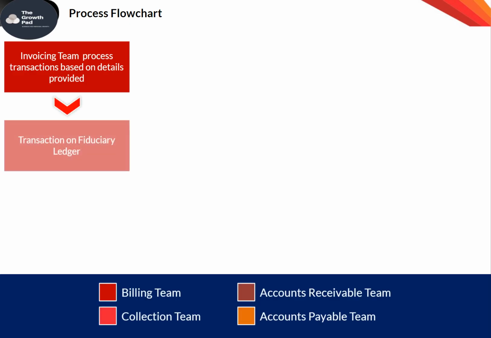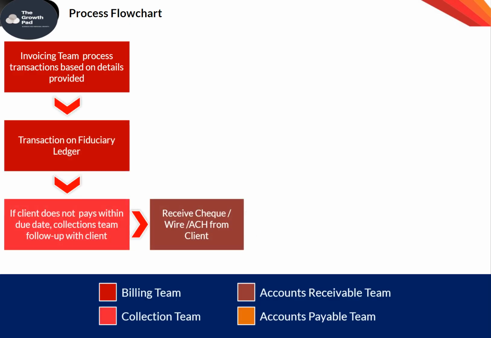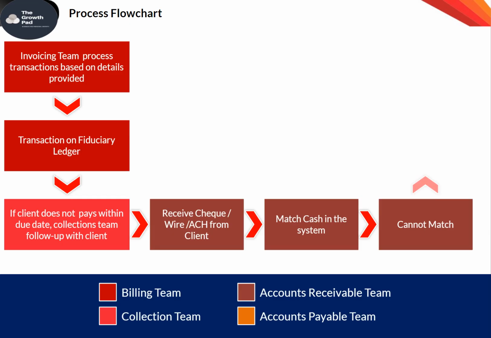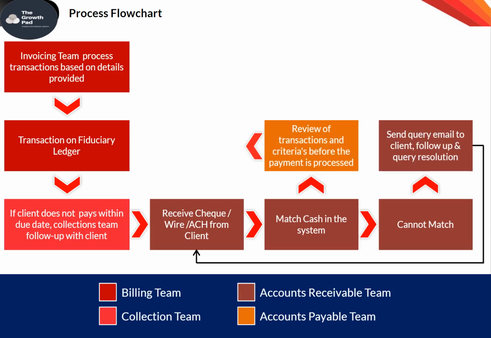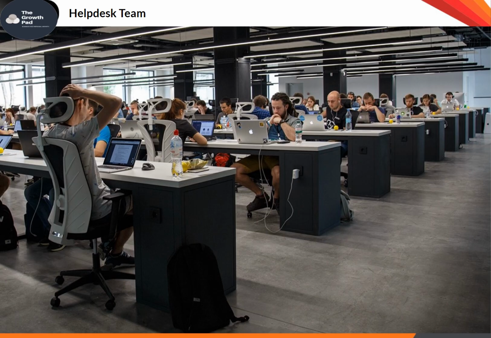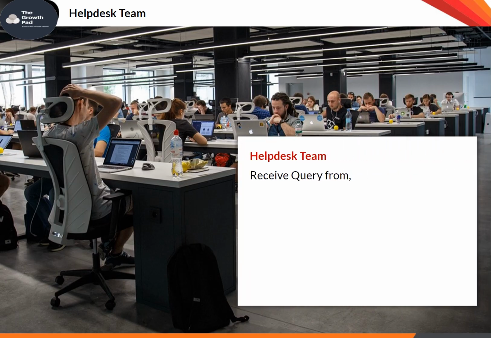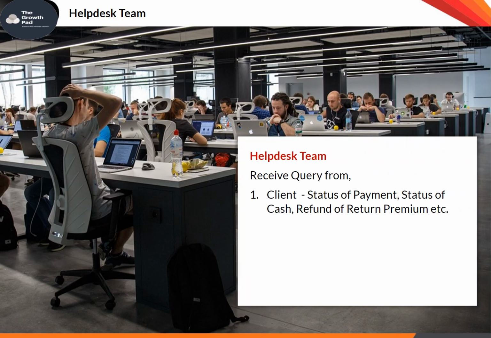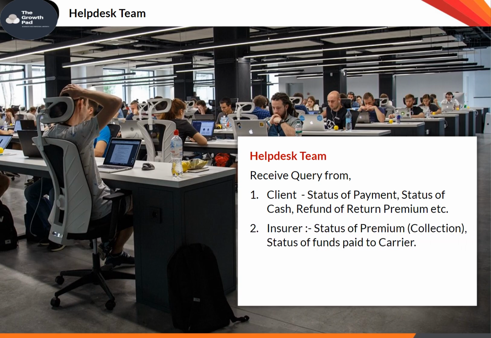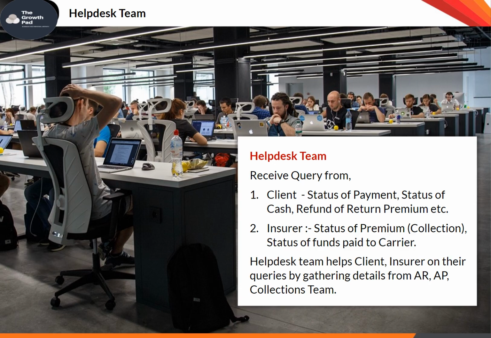Here is the fiduciary accounting process flowchart. Help desk team: receive query from client, such as status of payment, status of cash, refund of return premium, etc. Insurer: status of premium collection, status of funds paid to carrier. Help desk team helps client and insurer on their queries by gathering details from AR, AP, and collections team.